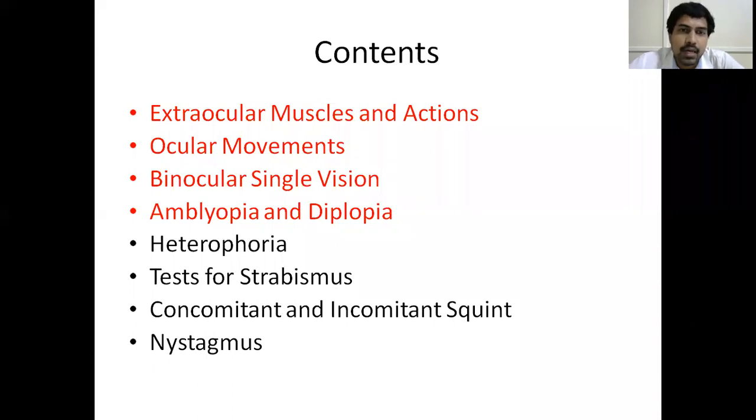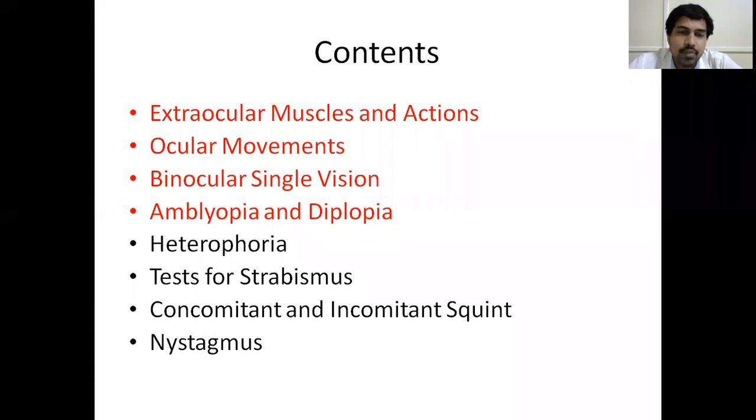The topics marked in red color, that is extraocular muscles and their actions, ocular movements, binocular single vision, amblyopia, and diplopia, are all potential 2 marks and 4 marks questions for you. Squint is usually never asked as an essay question, but usually 2 marks and 4 marks questions will be given from this chapter. So all these can be 2 marks or 4 marks for you. Be thorough with them.